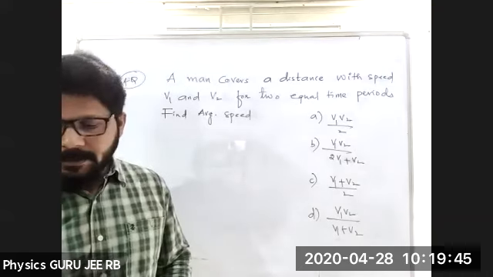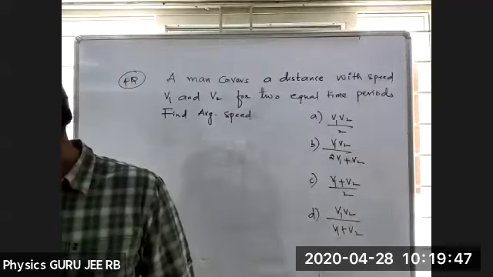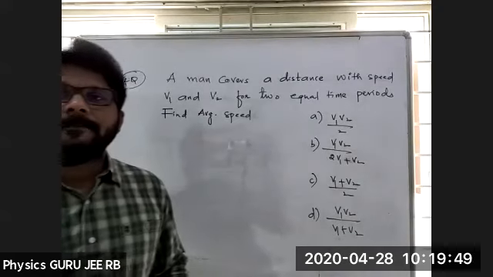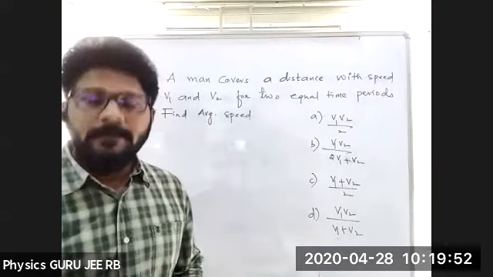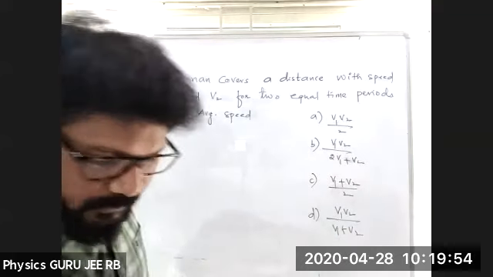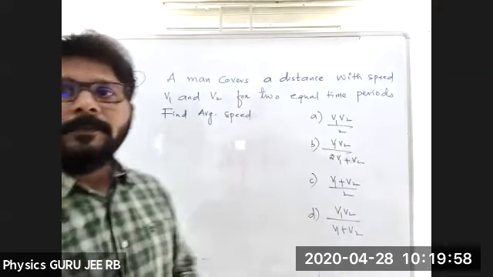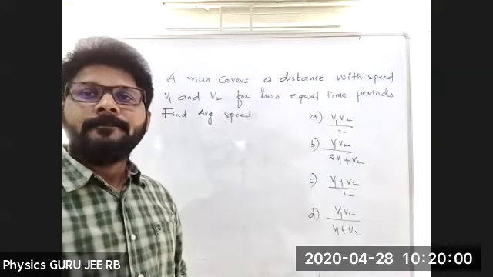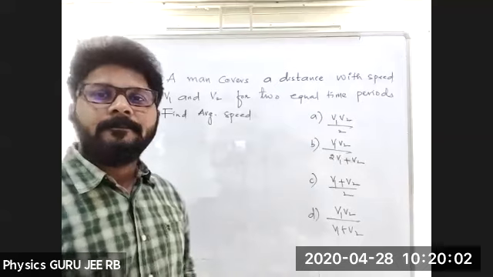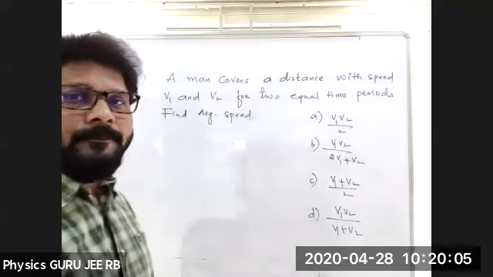C. D. C. D. Fluctuating between C and D. Okay. Yes. D.